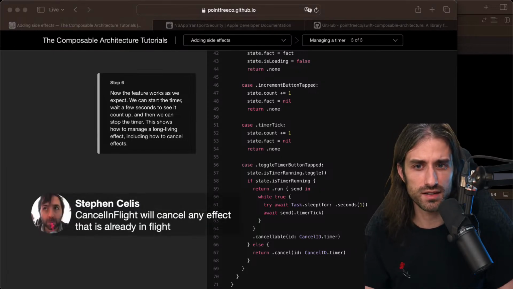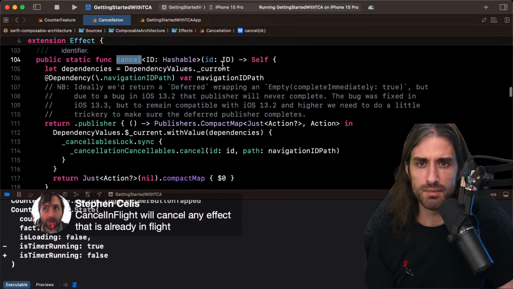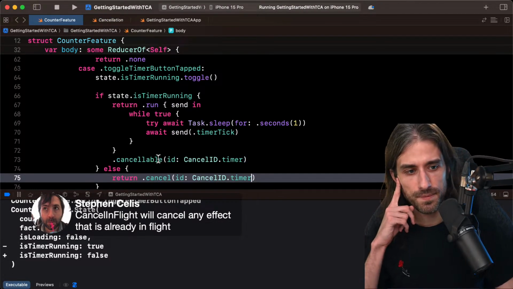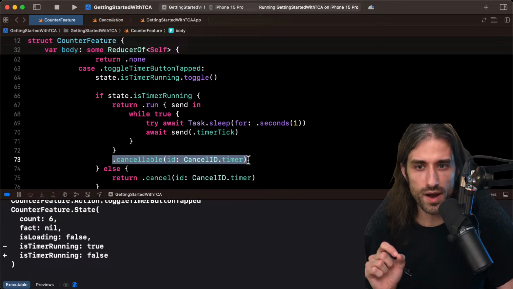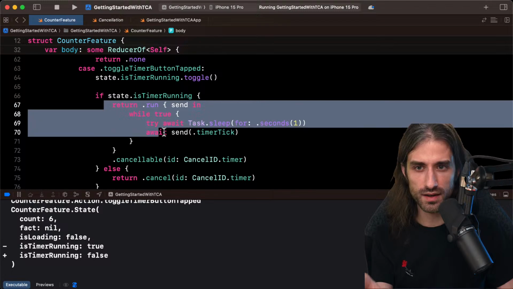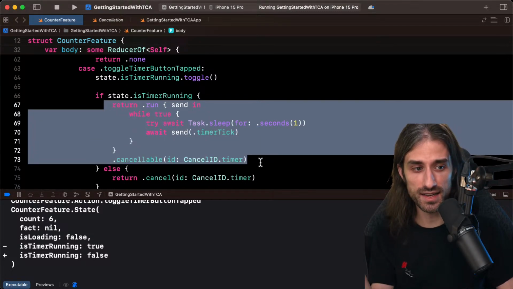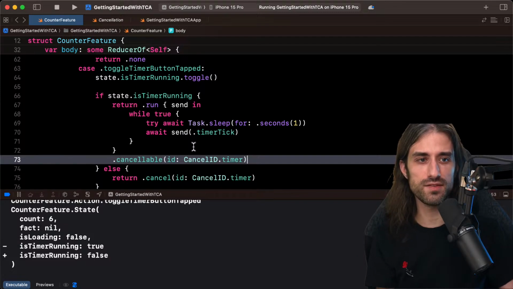So Stefan, you're saying cancel in flight will cancel any effect that is already in flight with the same ID. Okay, so maybe what I don't understand is that by default, cancel in... Oh, okay. I guess I get it. It's that if at the time where I'm creating this, there is already a cancellation in flight, then it will cancel the new task I've created even before it had a chance to start. Maybe that's it.